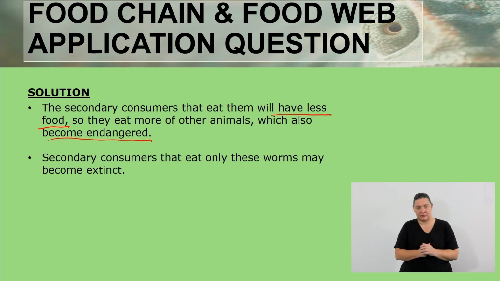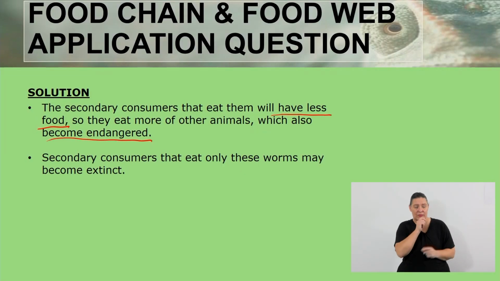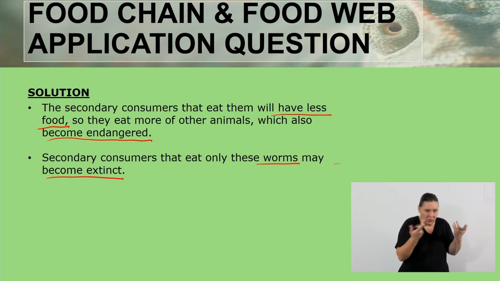So the Mopani worms, if they are not there, then whichever organisms feed on them will start eating other organisms, and those other organisms will also be endangered. Secondary consumers that eat only these worms, which are Mopani worms, may become extinct, obviously because they will have nothing to eat. So that is what will happen if Mopani worms were to be taken away from the food chain and the food web.